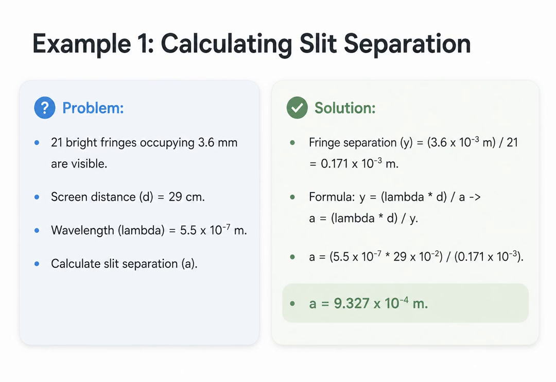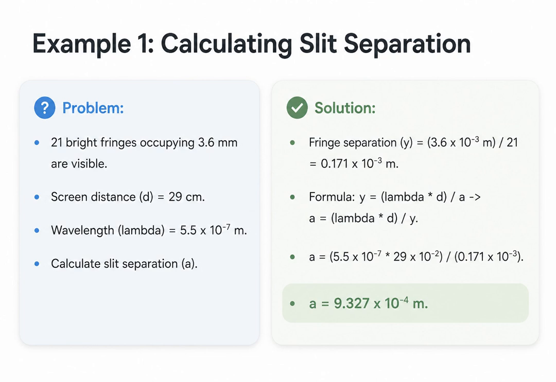Let us put this formula into practice with an example. Suppose we observe 21 bright fringes spanning a total distance of 3.6 millimeters. The screen is 29 centimeters away, and our light has a wavelength of 5.5 times 10 to the negative 7 meters. We need to find the slit separation, a. First, we find the individual fringe separation, y, by dividing the total distance by the number of fringes, giving us 0.171 millimeters.